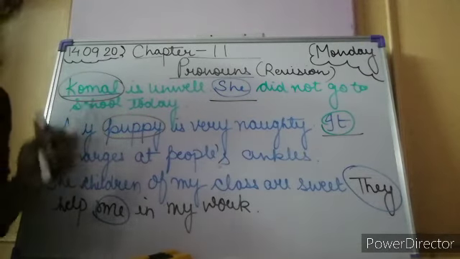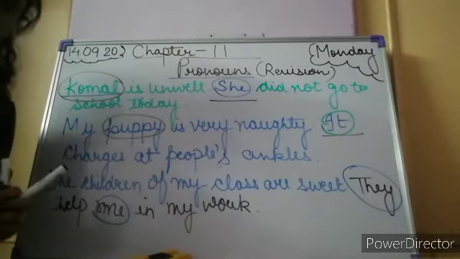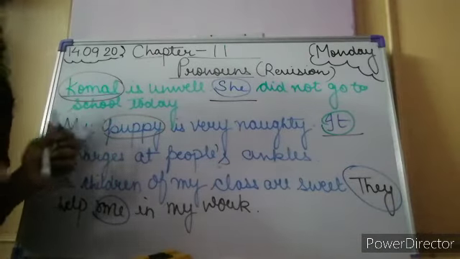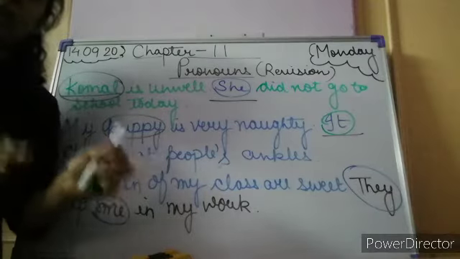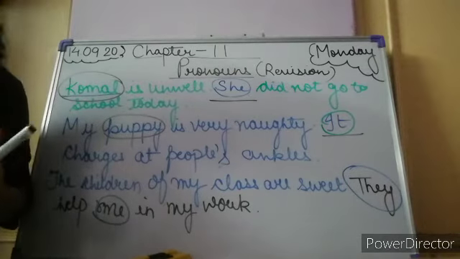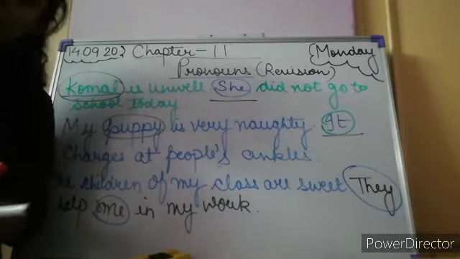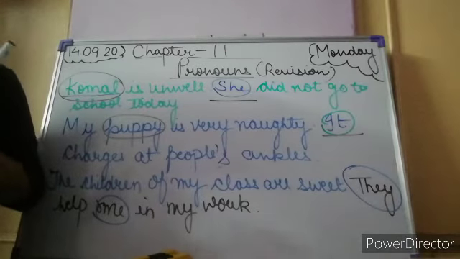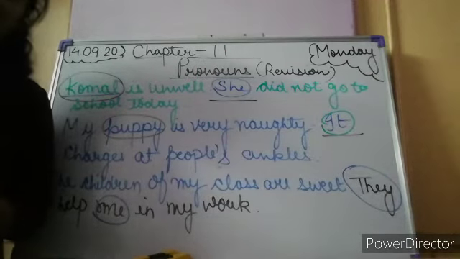So there are two types of pronouns. For today's session, we'll study two types of pronouns: subjective and objective, means subject pronouns and object pronouns. So the pronouns like I, we, you, he, she, it, and they usually act as the subject in a sentence.